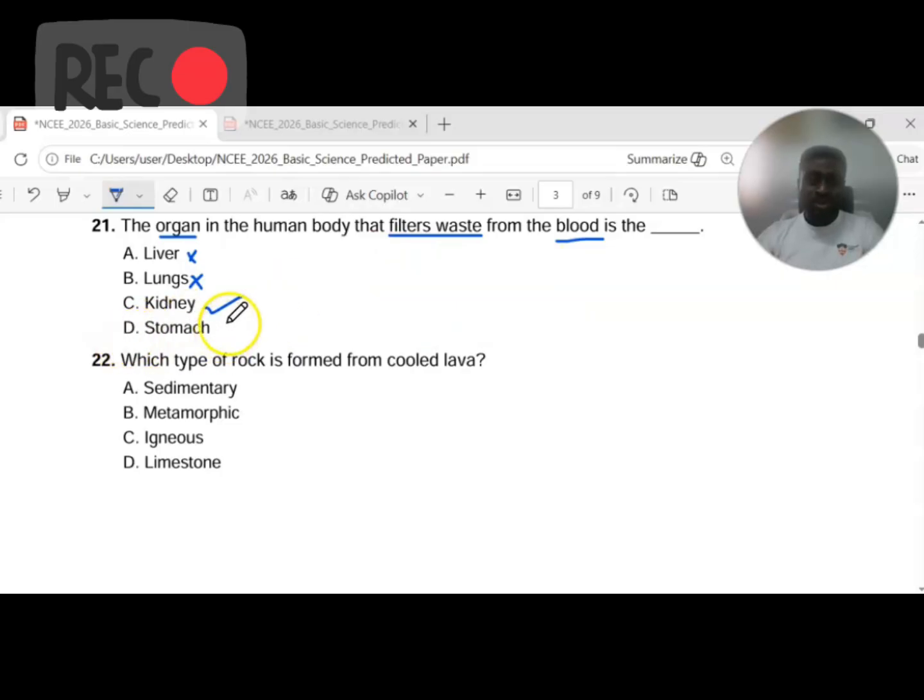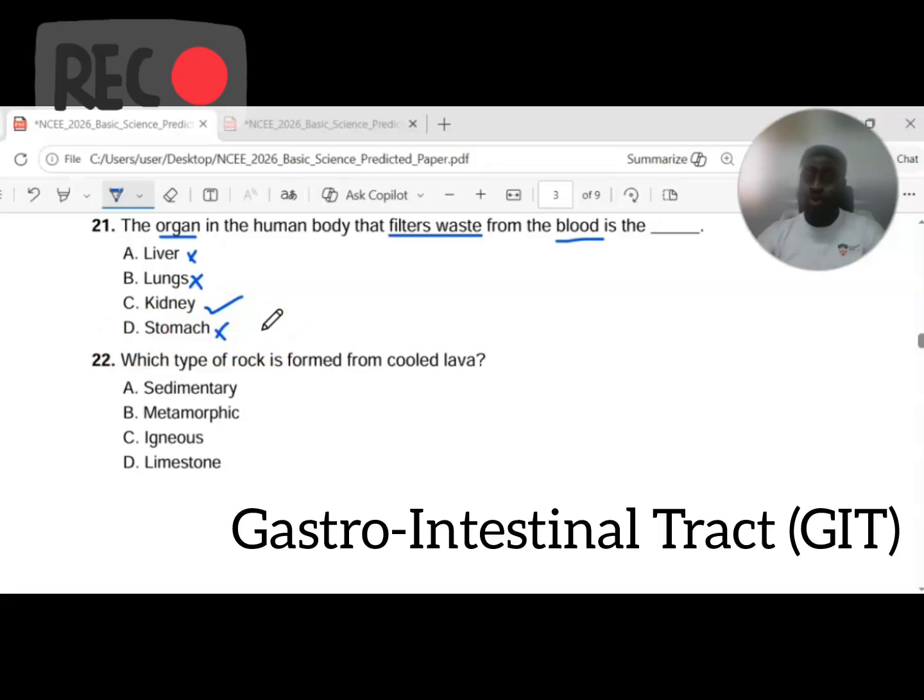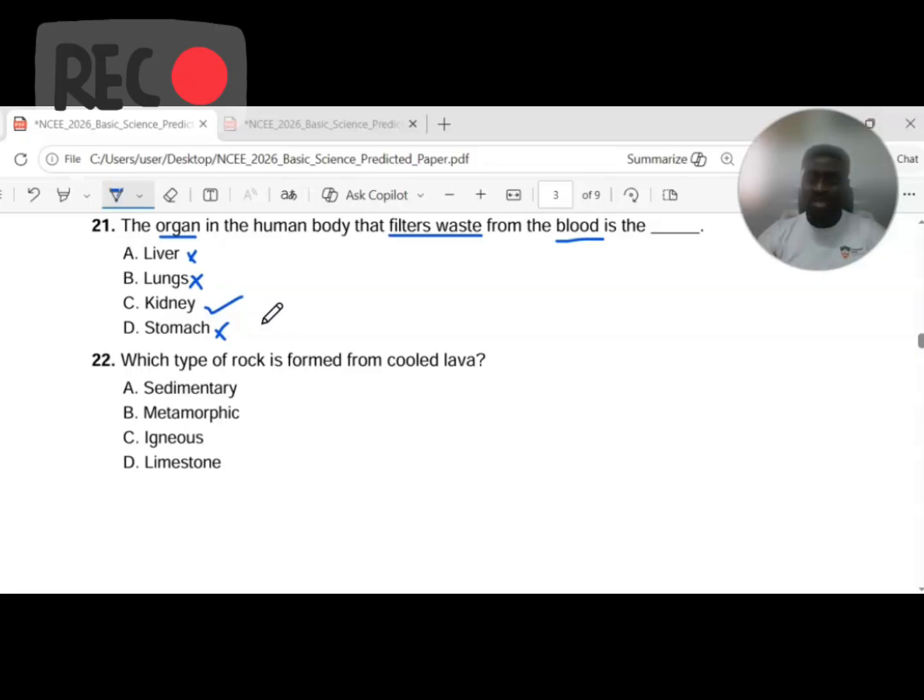The stomach, we know, is the organ of digestion in the digestive system or the gastrointestinal tract, which you also call the alimentary canal. The stomach serves as a temporary pouch for the further digestion or breaking down of food into simpler molecules by the action of enzymes through metabolism. So the correct answer here is option C. Options A, B, and D are distractors. Is that taken? Yes, you can pause the video and do more analysis and research to find out why it is so.